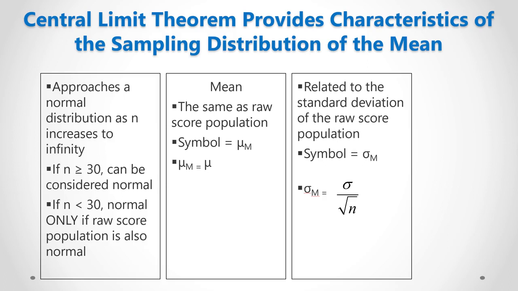The sampling distribution will have a standard deviation called the standard error of the mean, which is sigma m, which is equal to sigma divided by the square root of n.